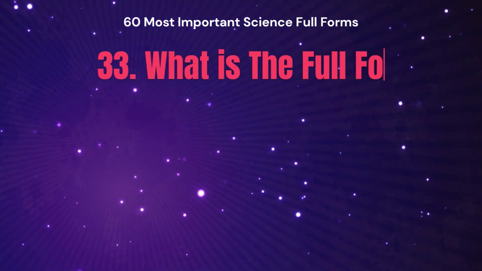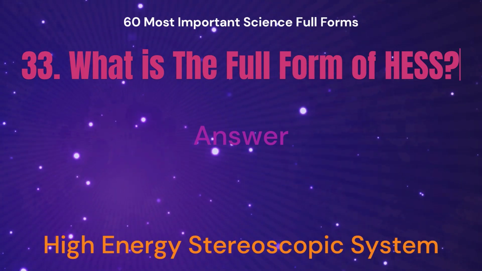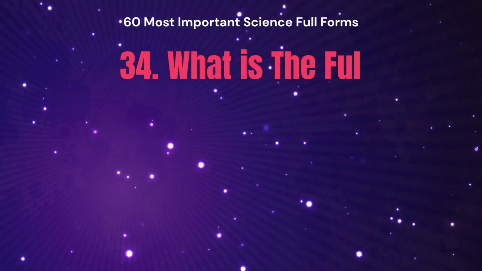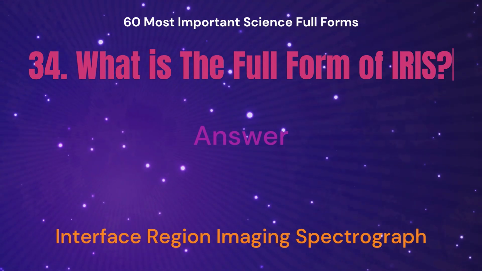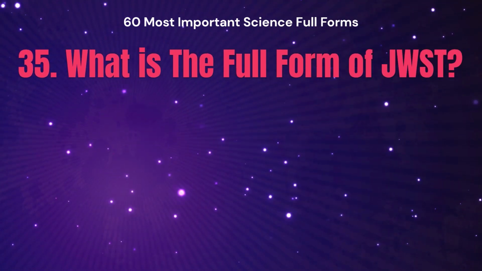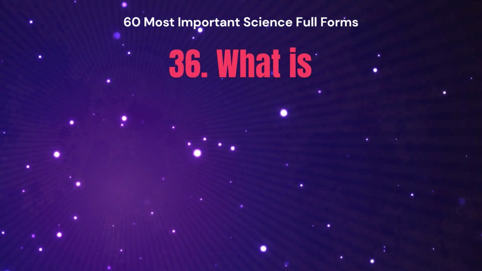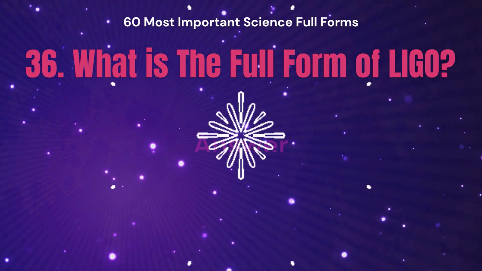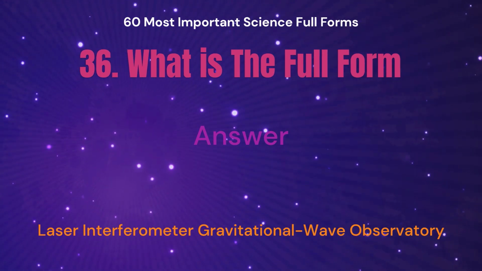What is the full form of HESS? The answer is High Energy Stereoscopic System. What is the full form of IRIS? The answer is Interface Region Imaging Spectrograph. What is the full form of JWST? The answer is James Webb Space Telescope. What is the full form of LIGO? The answer is Laser Interferometer Gravitational Wave Observatory.